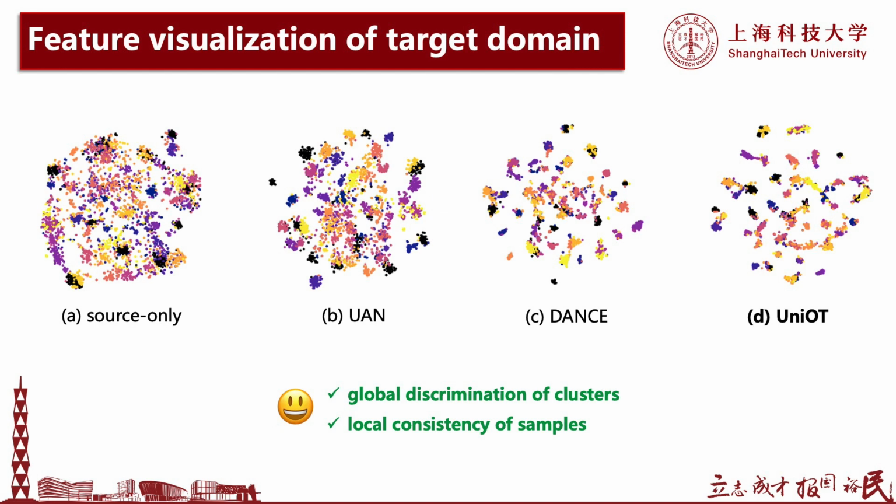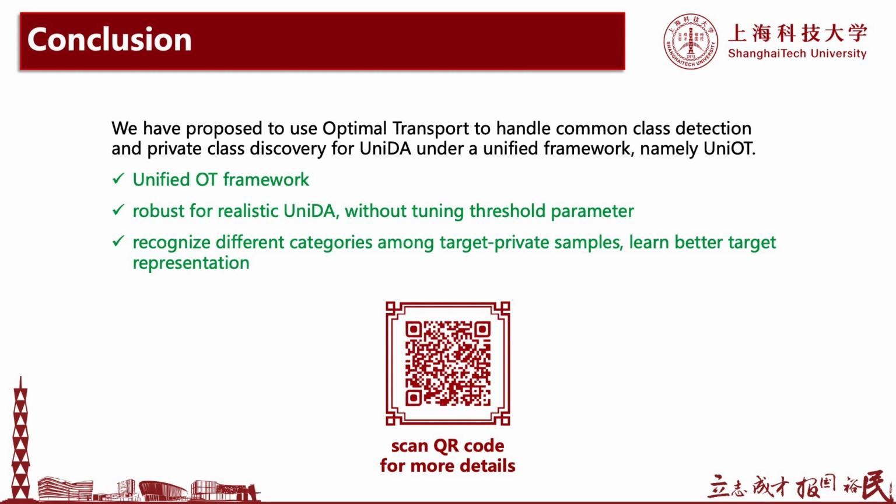We use t-SNE to visualize the learned target features. Especially compared to DANCE, our UniOT learns the best target representation. To conclude, we propose a unified optimal transport framework for universal domain adaptation, and this is robust for realistic scenarios. Also, it can learn better target representation.